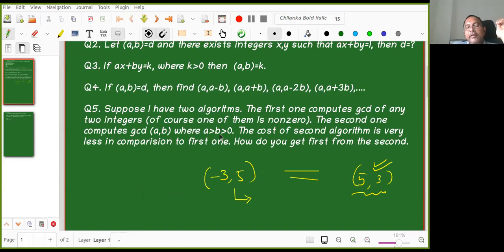If I know the GCD of A, B with A greater than B greater than 0, then I can find the GCD of any two integers. So what is the algorithm? If one of them is 0, then the GCD is the modulus of the other. That is the first thing. If both are non-zero, then I will look at the positive cases. Great. So now the goal is to find the GCD of this particular thing.